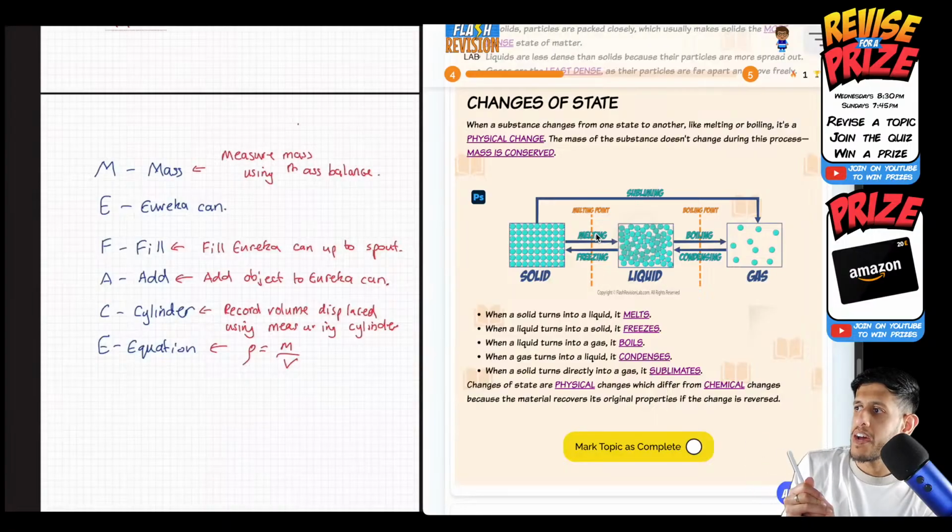Can anyone tell me in the chat? Does anyone know what it is? What do we consider the melting point of water as a temperature to be?